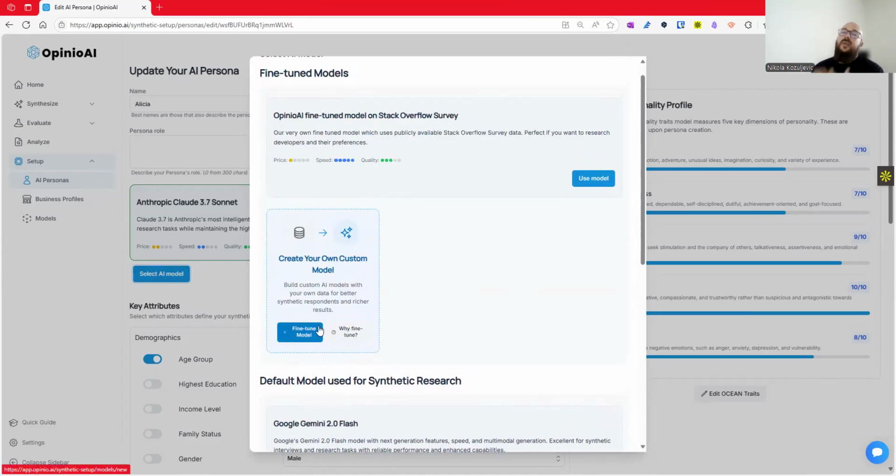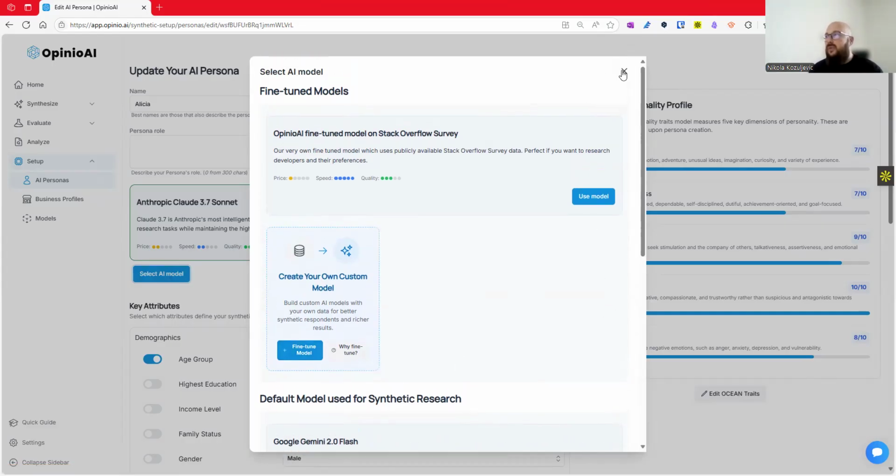But most importantly, we allow you to fine-tune a model. This means that we can actually use your data if you have some old research or transcriptions, or we can do a data generation for you as well. We can use this and then ask adjacent questions, get more data, and by this create an LLM model that is built specifically for your use case and extremely powerful.